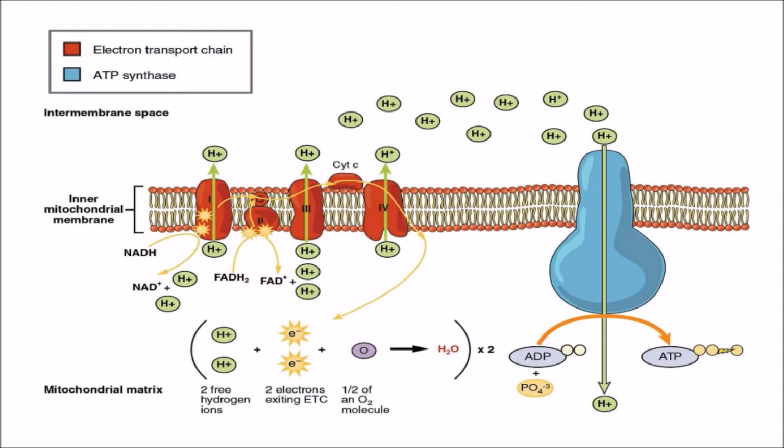So when the concentration gradient is created, protons move from the intermembrane space to the mitochondrial matrix, and that concentration gradient acts as the energy source for ATP synthase to phosphorylate ADP to ATP. So there are 3 things. First, there is electron transfer. Second, there is generation of a proton concentration gradient. Third, due to the concentration gradient, the energy will be utilized for phosphorylation of ADP to ATP by ATP synthase.